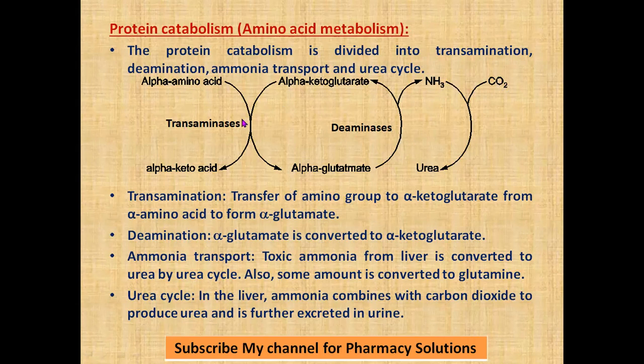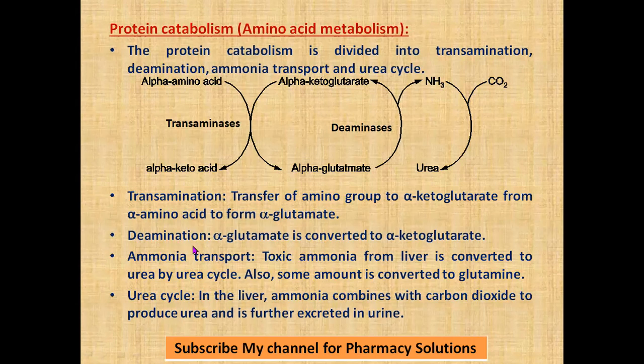That's how amino acids or proteins are catabolized by transamination, deamination, and urea formation. Ammonia is transported to the urea cycle, where toxic ammonia is converted to urea. The different processes involved in protein catabolism are transamination, deamination, ammonia transport, and urea cycle.